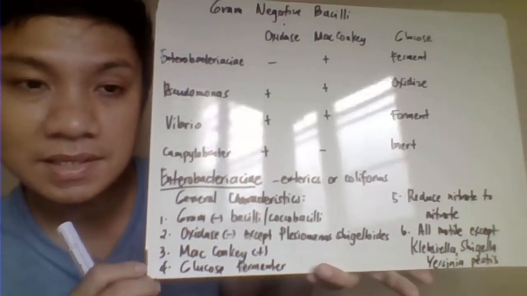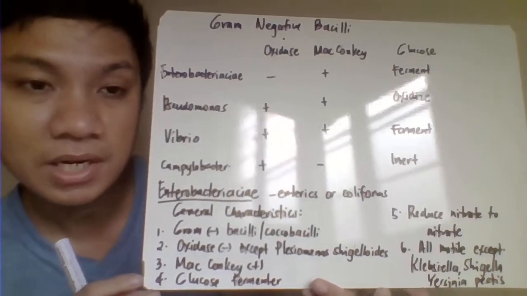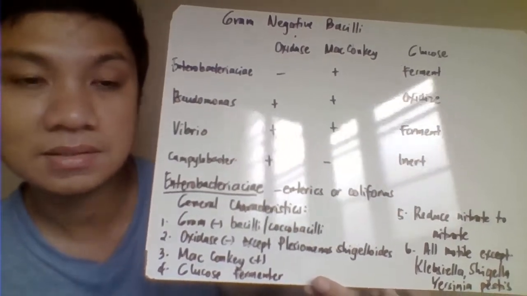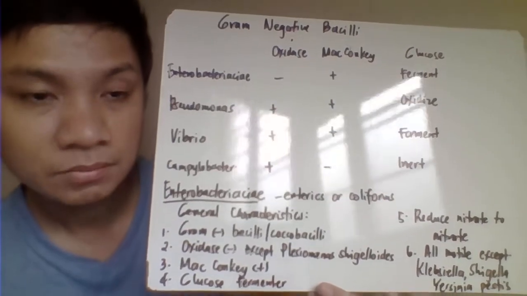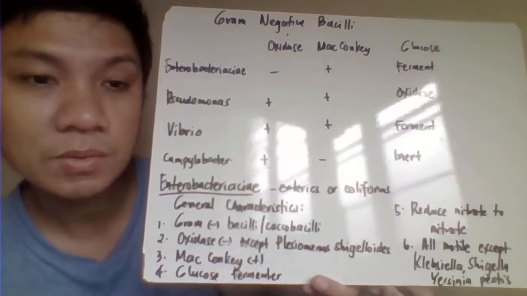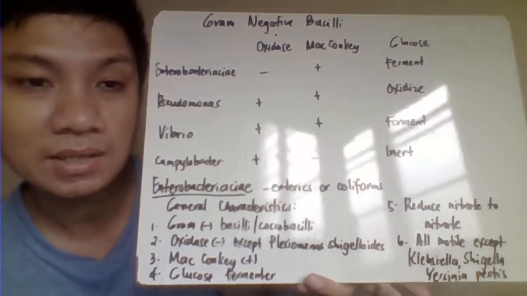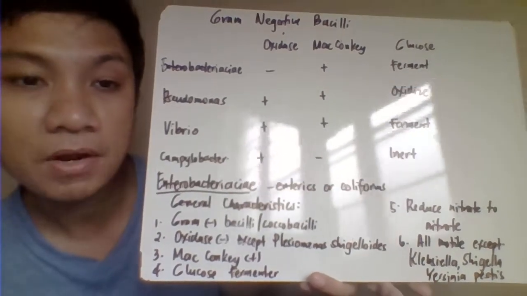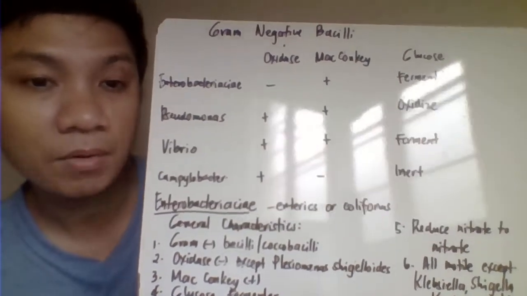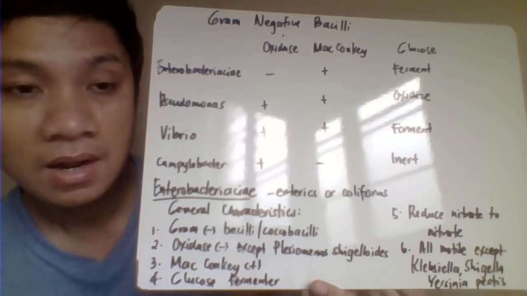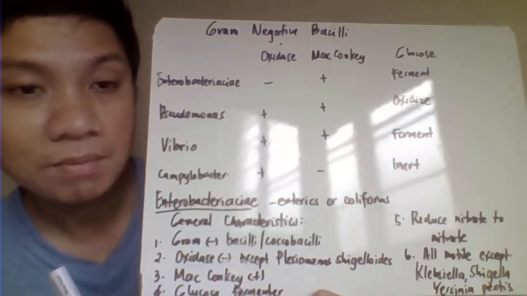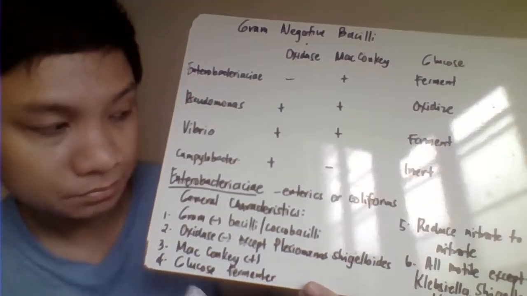So we start our discussion with the family Enterobacteriaceae. These are the enterics or coliforms. The enterics or coliforms usually inhabit our large intestine, so they can usually be recovered in fecal samples, and they serve as contamination of our water supply or even our food supply.